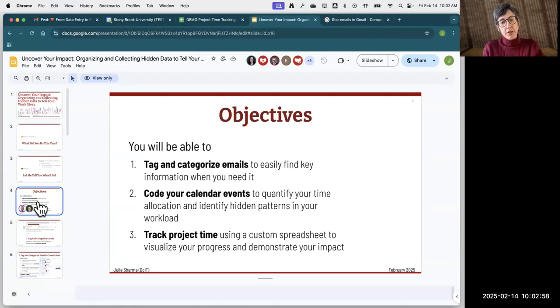Then we're going to jump into Calendar and look at how you can quantify time there. There is a tool in Calendar that allows you to look at what you've done in an aggregate, summed up way. So we'll take a look at how to do that. And finally, I have a spreadsheet I put together that helps you track time that maybe isn't within your calendar. I have provided a copy of this spreadsheet that has a little script in it. When you click a button, it adds a timestamp. So it's kind of like clocking in and clocking out on yourself.